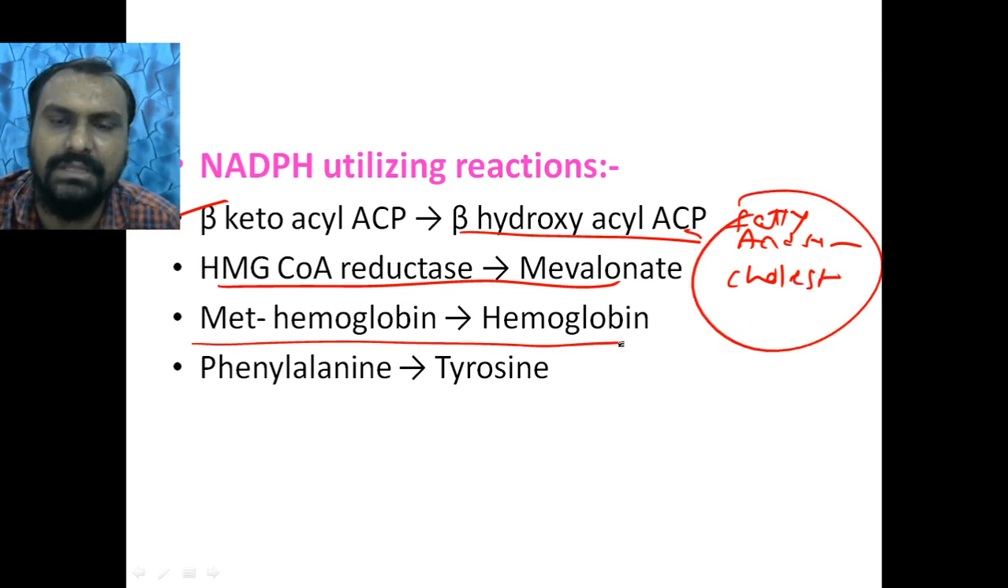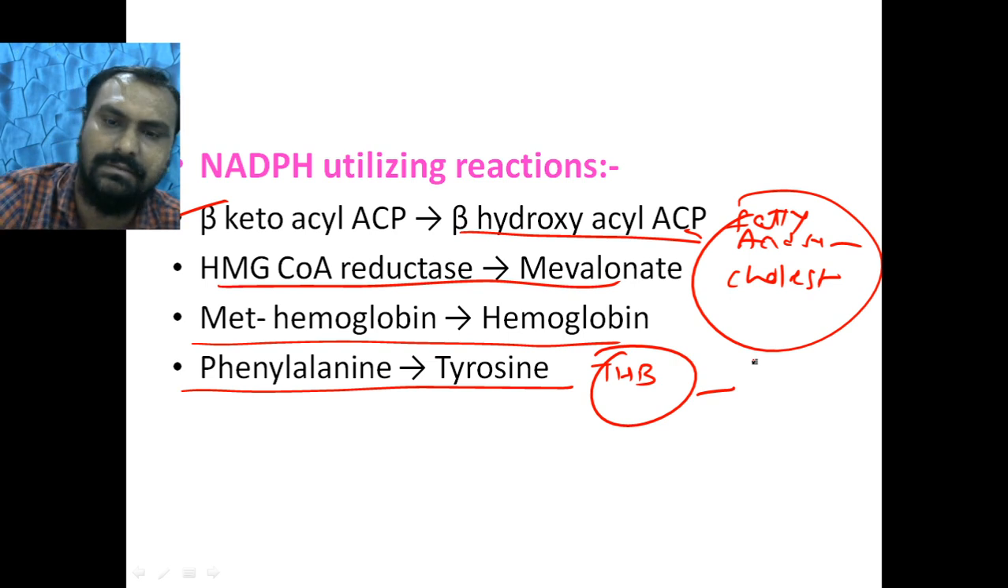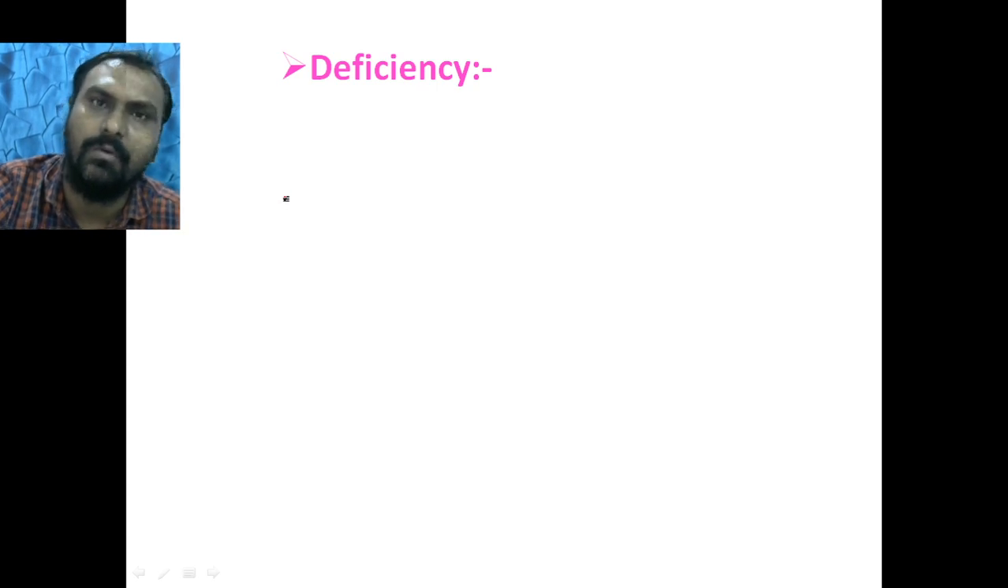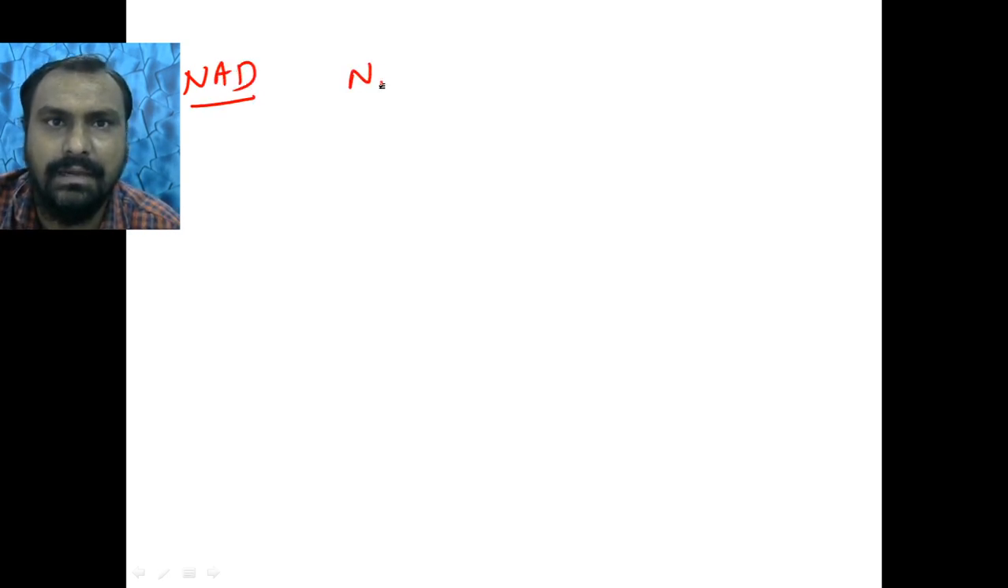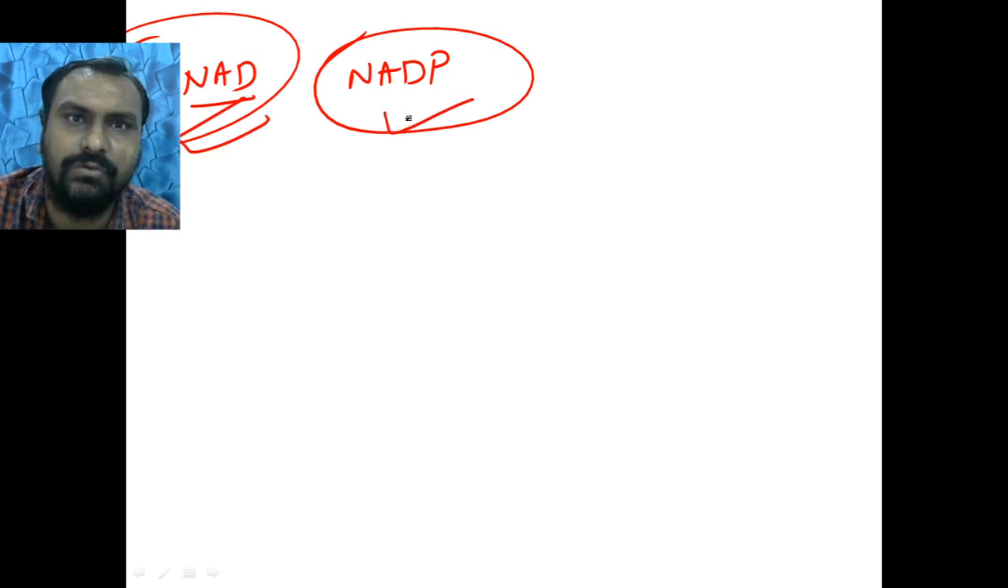And the conversion of methemoglobin to hemoglobin, and phenylalanine to tyrosine where tetrahydrobiopterin is there, where NADPH is utilized. Also the folate reductase enzyme and the ribonucleotide reductase enzyme all require NADPH. So if I revise again, NAD and NADP are both active coenzymes. Whenever you see this, what should come into your mind?